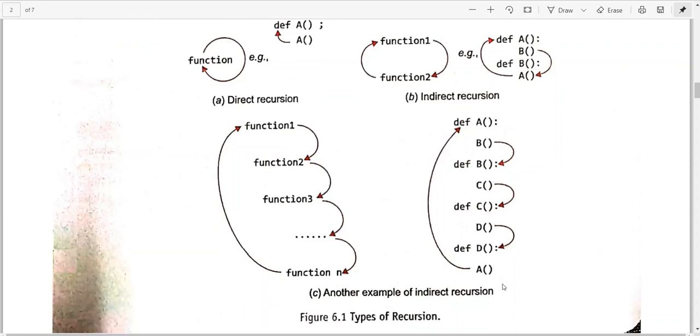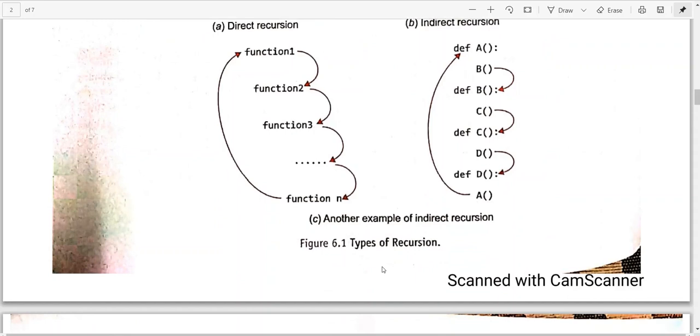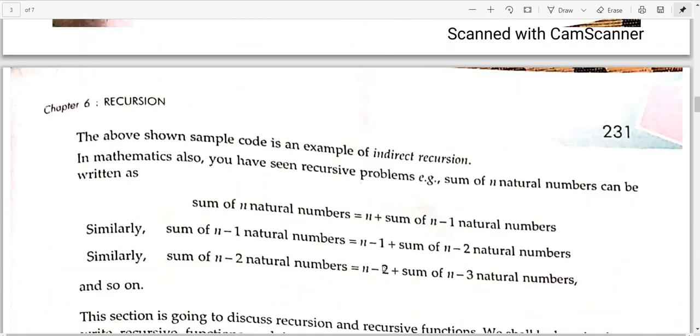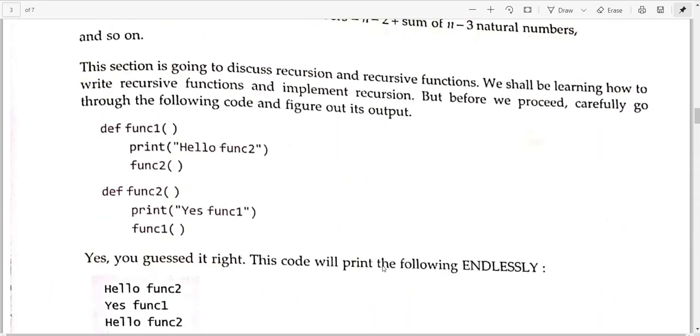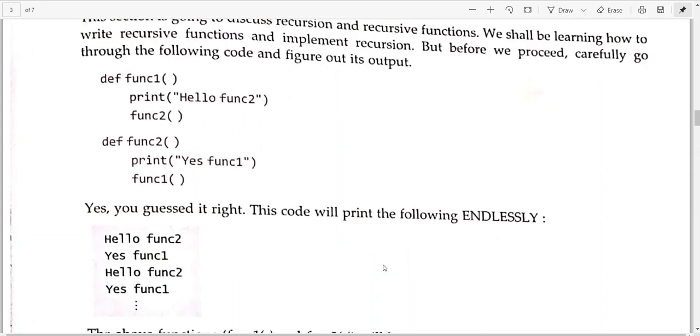Okay, so these were the different types of recursion. Two types of recursion are there, direct and indirect recursion. See here some function definitions are also given along with the body. So func1 is the function, this is function 1, the definition is given. Okay, this is function 2.